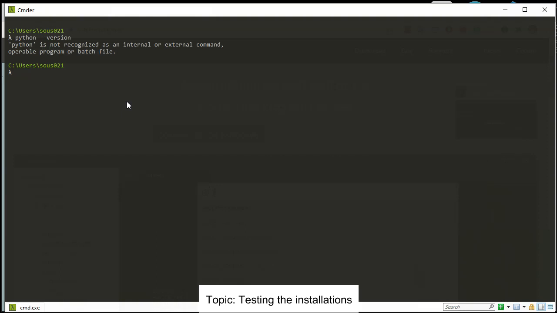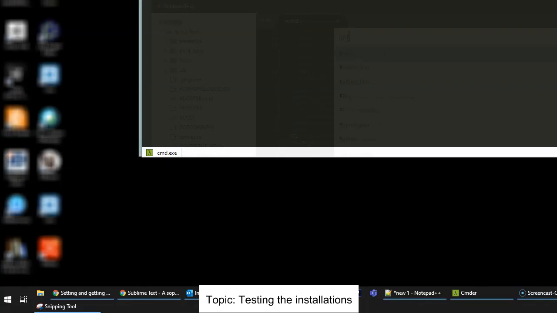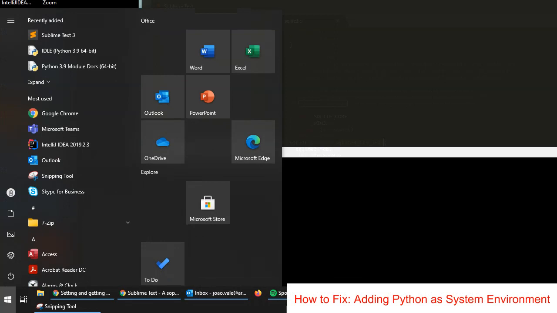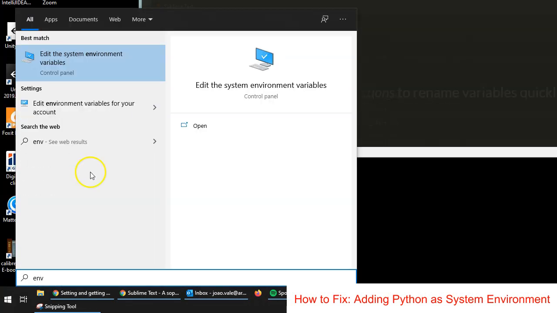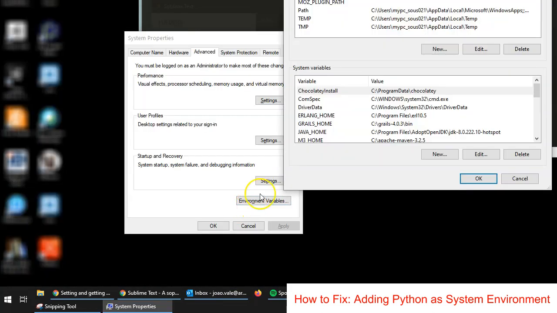version. My Python is not working, so I need to add the path manually using the environment variables. To fix it, I need to go to environment variables. If you type env, I select edit the system environment variables. Next, environment variables.